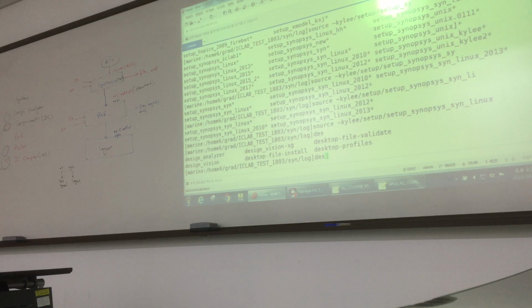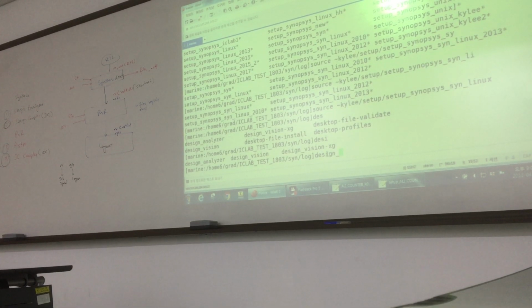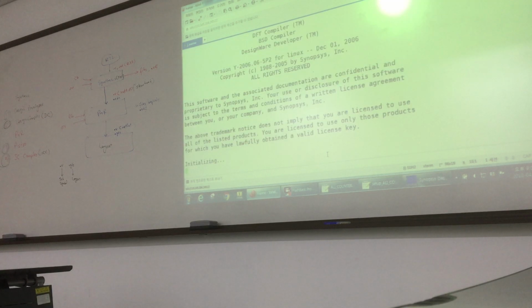If you see, you can see the Design Analyzer, design and other things. Please write this one also. Design Analyzer. When you run, this design tool will open.